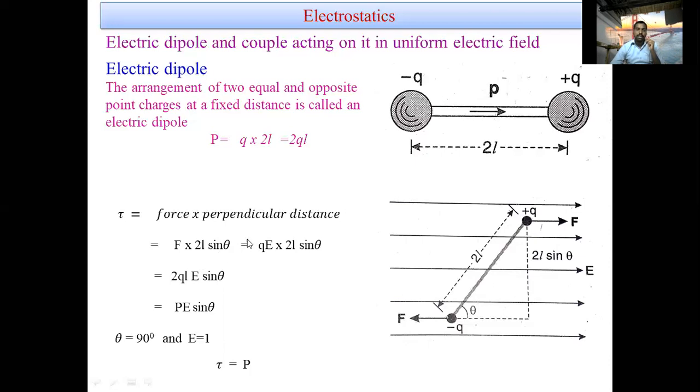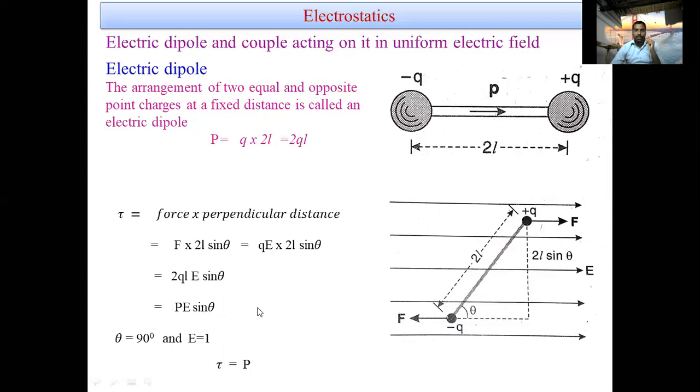F, according to the definition of electric field, is QE. Substituting that value, tau is equal to QE into 2L sin theta. Suppose E is a constant uniform electric field. Q into 2L is the electric dipole moment P. That's why tau is equal to PE sin theta.